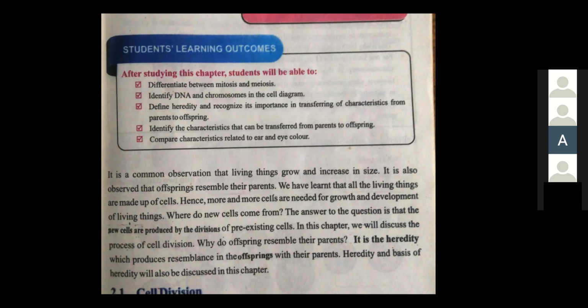What was the main difference between plant and animal cell? Anybody can tell me what is the major difference between animal and plant cell? Yes, class 8. No one? Yes, Roma?